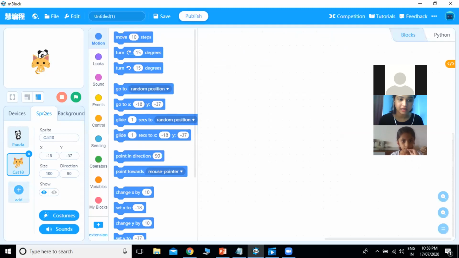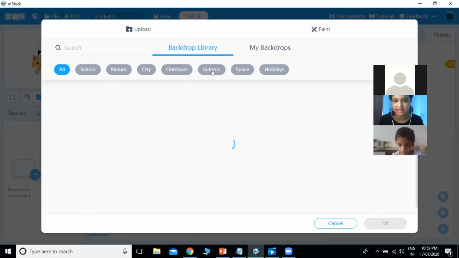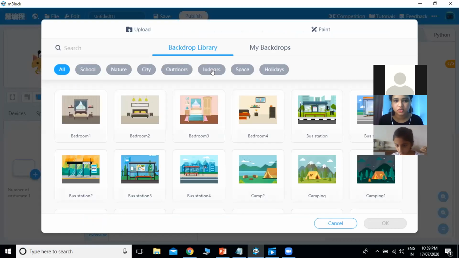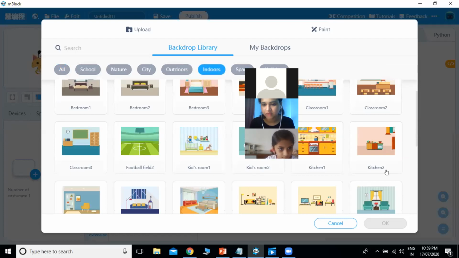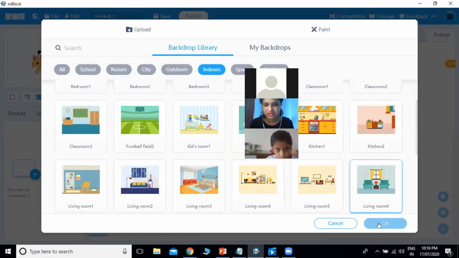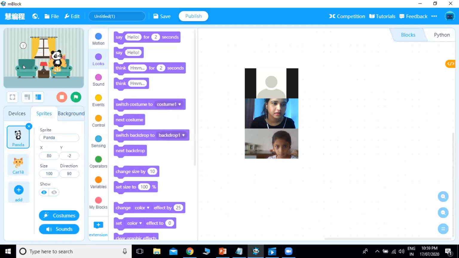Now we will add a background. For that, we'll go for background and add background. We want something which looks like the set of a talk show. So we will go for indoors. And if you see, there is one background, that is living room 6, which looks like a set of a talk show. It has two chairs, so it gives the feeling that both of them are sitting in two chairs, and then they are talking. So like this I can create.